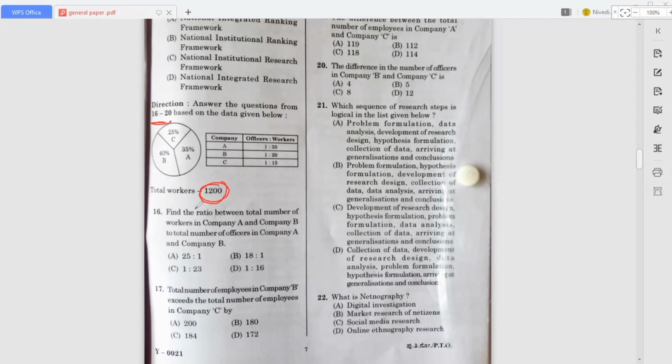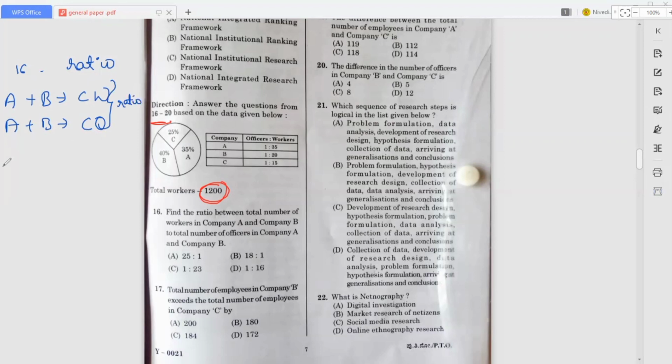In the first question, they are asking to find the ratio between the total number of workers in company A and company B to the total number of officers in company A and company B. So here we have to calculate the ratio between these two, the 16th one. A plus B company workers, we will write that as CW, that is company workers, and also A plus B company officers. We have to take these two ratios in this question.